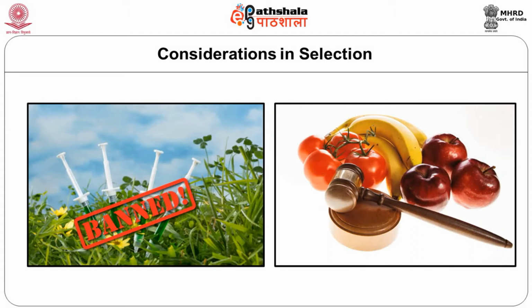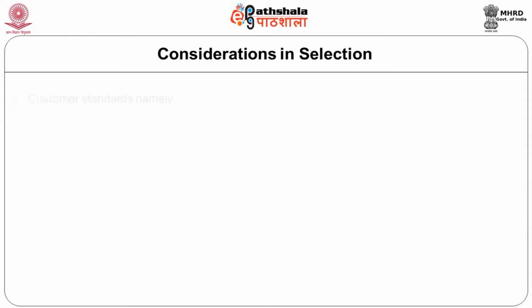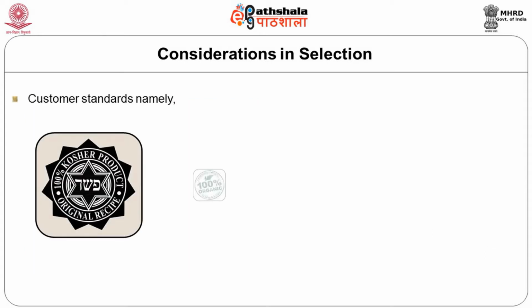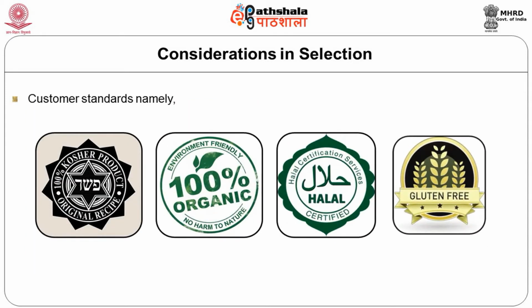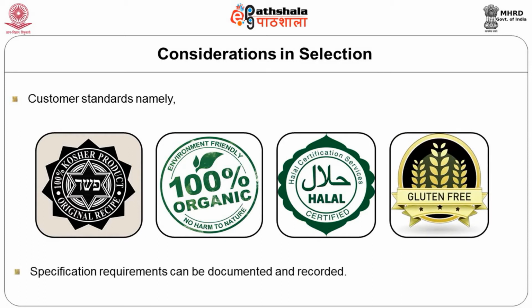The raw material must also comply with the existing company or customer standards, namely, for example, kosher meat, halal meat, organic products, gluten-free products, and so on and so forth. Specification requirements can be documented and they should also be recorded.